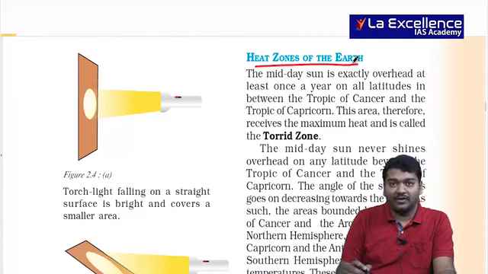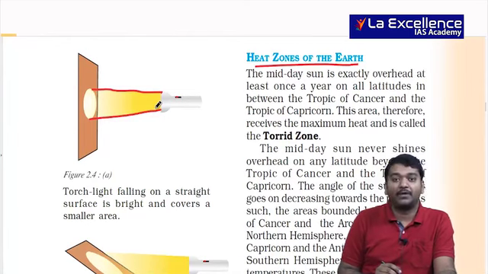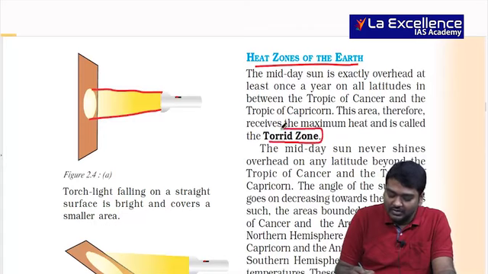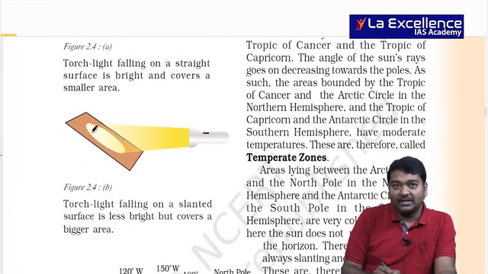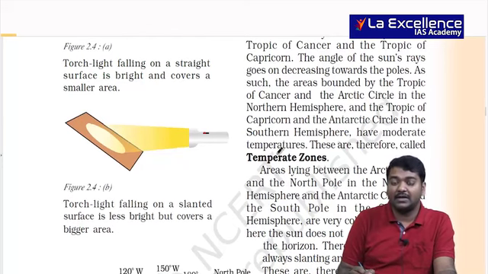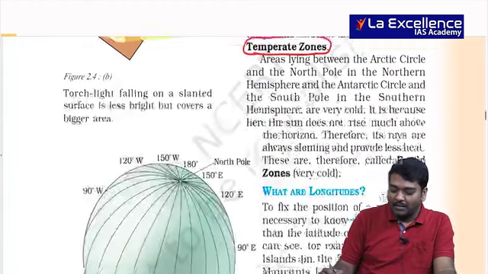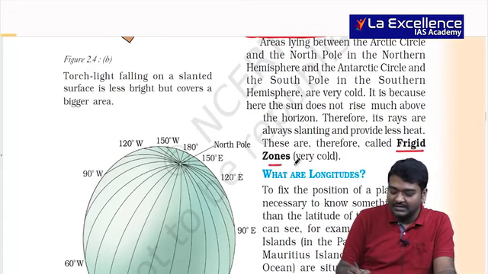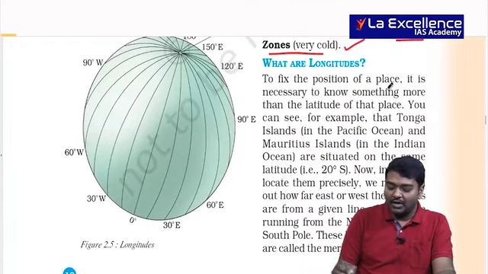Heat zones of the earth, when we divide, you know that wherever the sun's rays are vertical, usually it will be hotter, between 23.5 north and 23.5 south. We call it the torrid zone, right? Very, very important. Then between 23.5 and 66.5, the sun's rays are not vertical but slant, and we call it the temperate zone. Above and below 66.5, that is the Arctic Circle and Antarctic Circle, we usually receive less heat, and the zone is called the frigid zone.